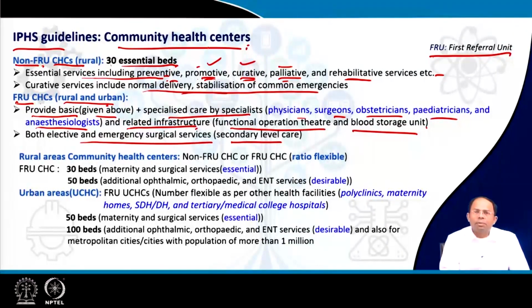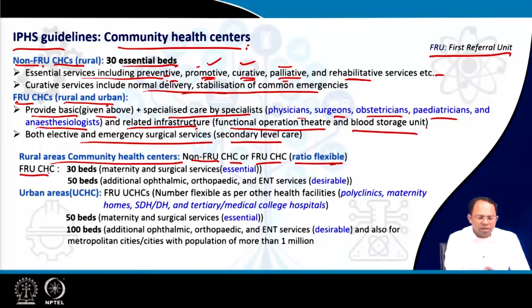Now, how do I distribute them? For example, in rural areas, this could be either non-FRU CHCs or FRU CHCs. In that case, the ratio is flexible. The planners or the decision makers have to decide what the ratio between these two kinds of community health centers should be.